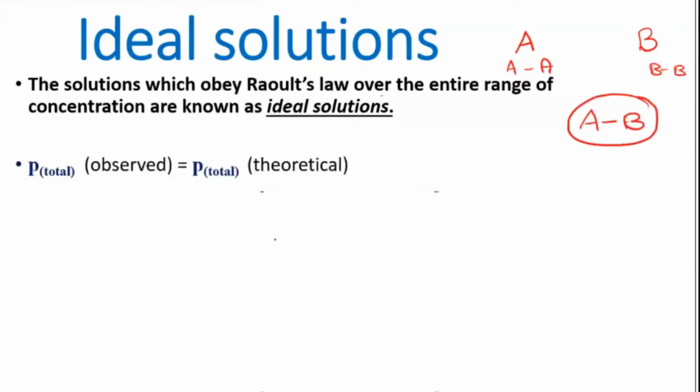The theoretical calculation we can do by taking PA, which is equal to P naught of A into the mole fraction of A, and PB, which is P naught of B into the mole fraction of B. When you add these two values together, PA plus PB, you will get P total. That is the theoretical one. And then you do it experimentally and find out.